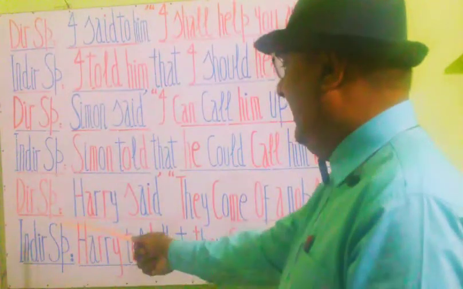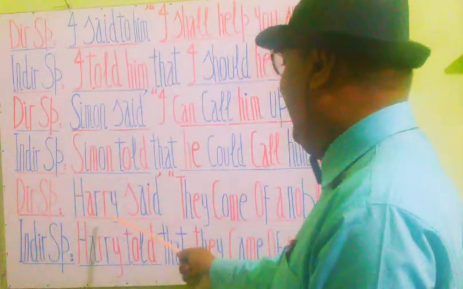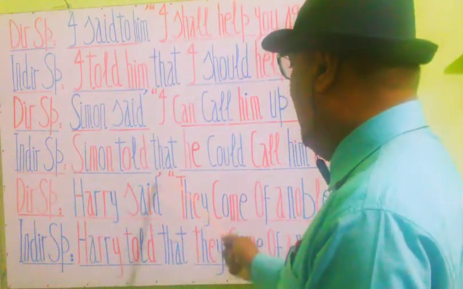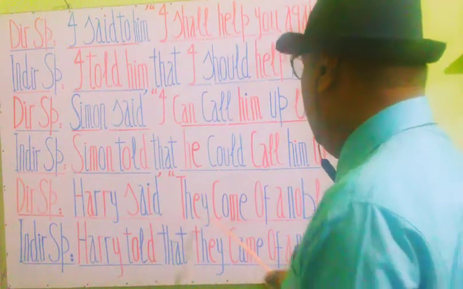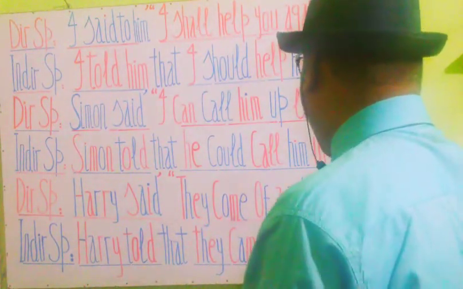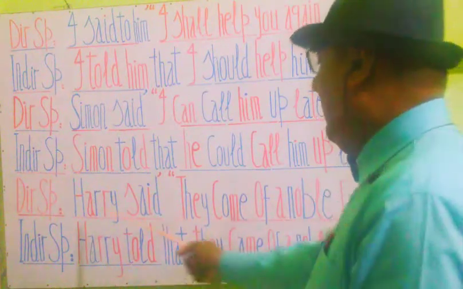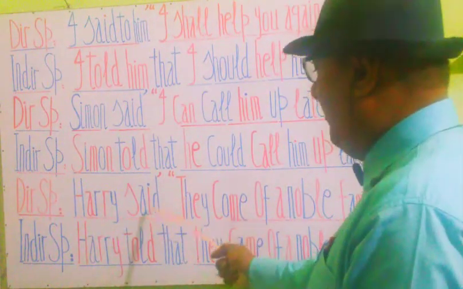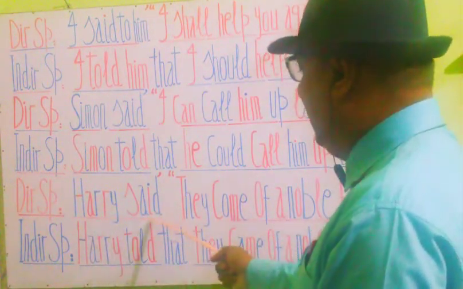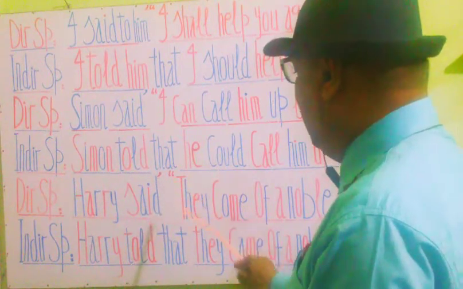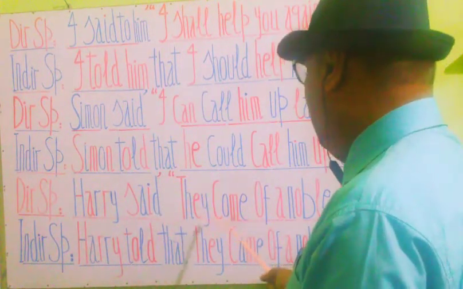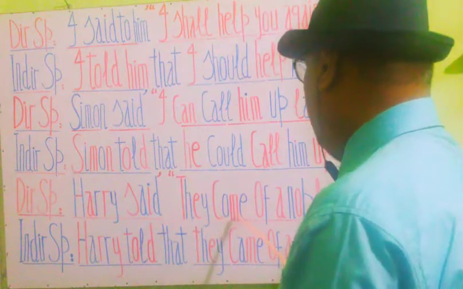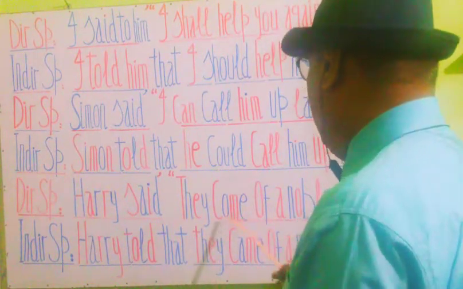Here you see the next statement is: Harry said, inverted commas, "They come of a noble family," commas close. The first part is in the past tense, and inside the commas there is a present verb form, come of, that is a phrasal verb.